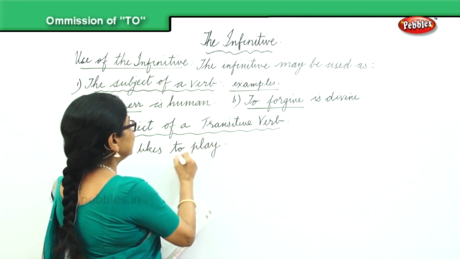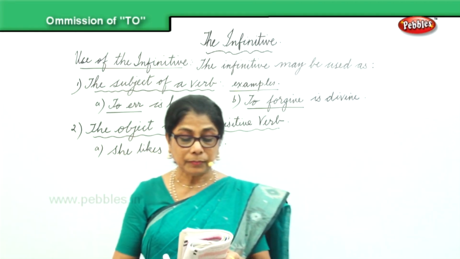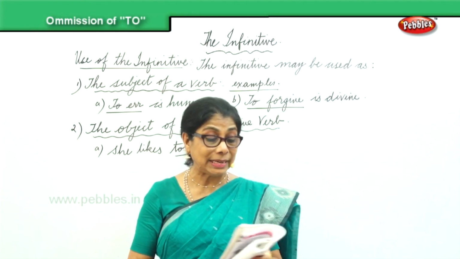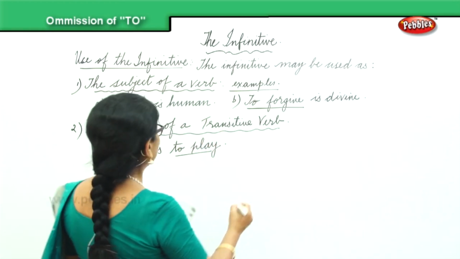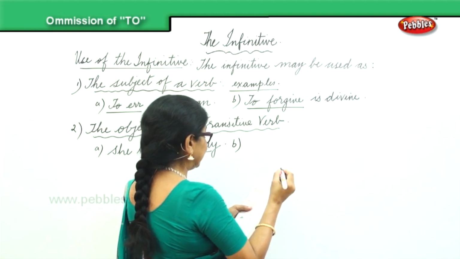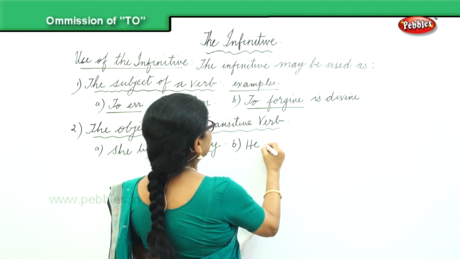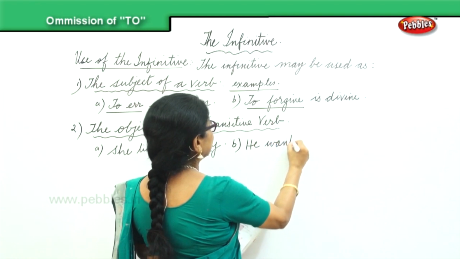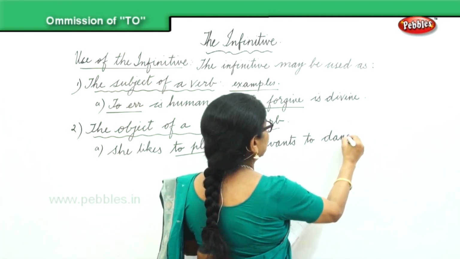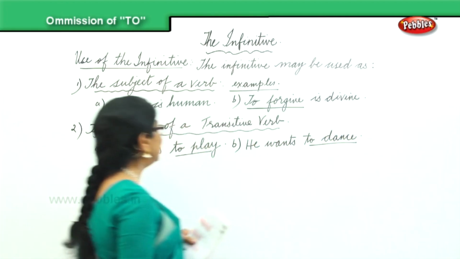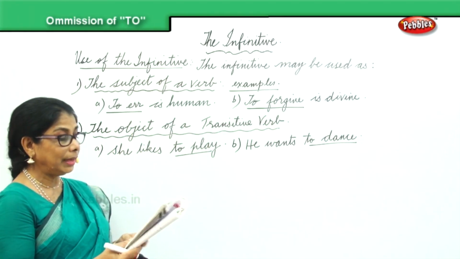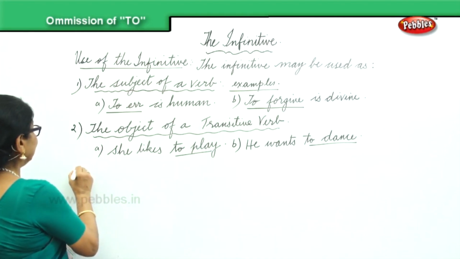She likes to play. She loves to draw. He wants to sleep. He wants to dance. Object of a transitive verb. He wants. What does he want? He wants to dance. To dance, to play is the object of a transitive verb. Okay? And the third category.